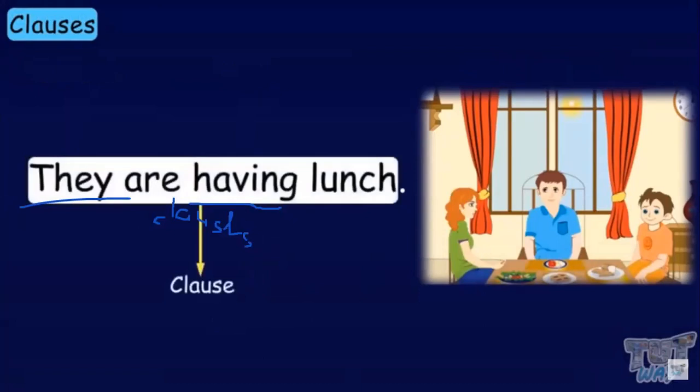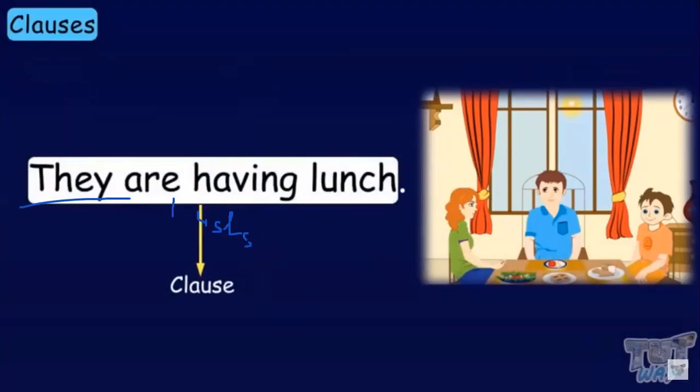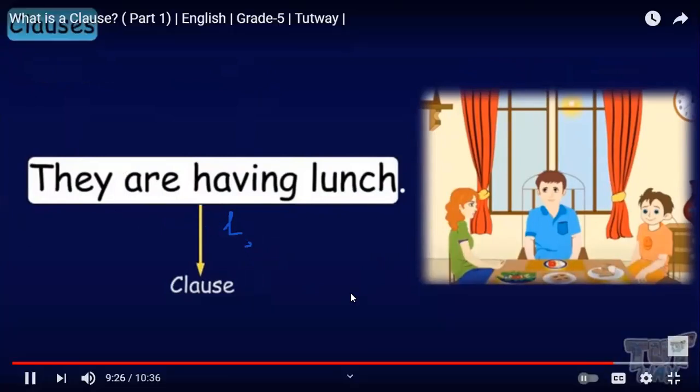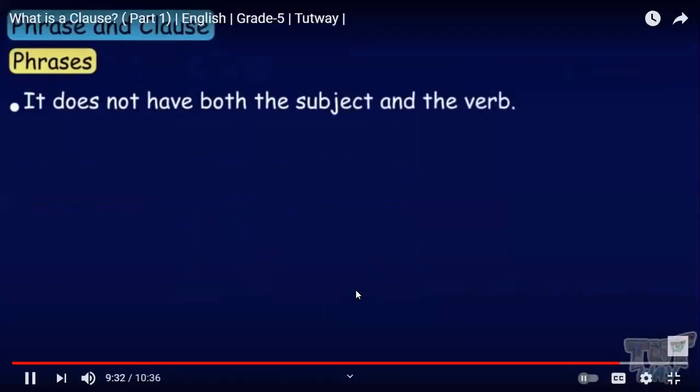So it's a clause. So friends, we learned about clauses and phrases. Now let's revise once. A phrase does not have both a subject and a verb. So here she makes a revision of phrases and clauses and the difference between them in a sentence. The phrase does not have both the subject and the verb in the same part.